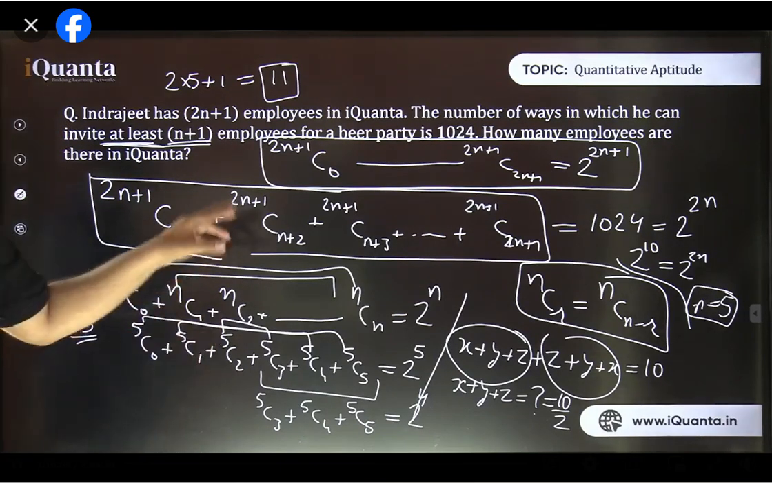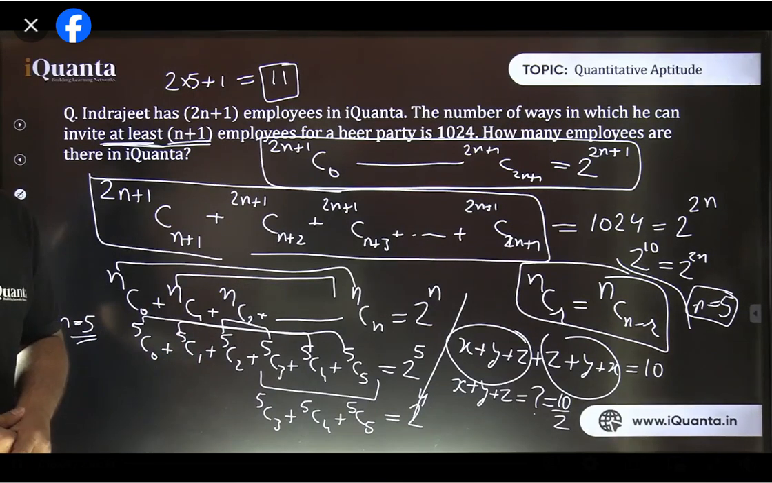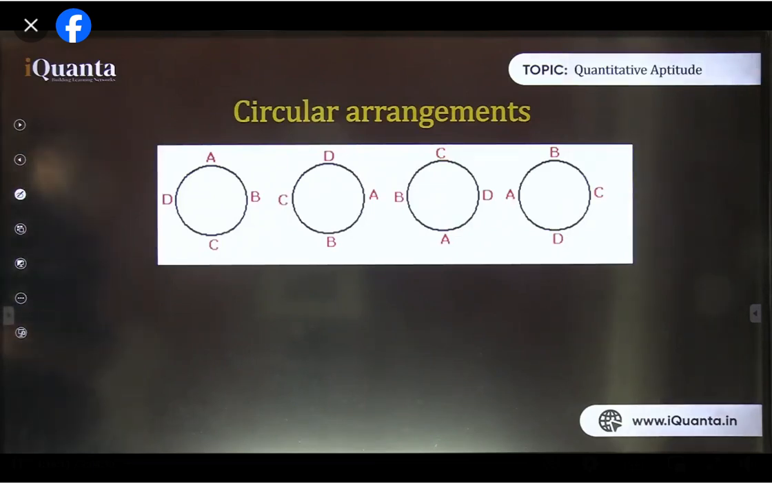So this question was totally mathematical, based on expansion of the binomial theorem, but it's quite logical. It's not a difficult thing. Okay, let's move further. Now circular arrangement. That's again a small topic here.